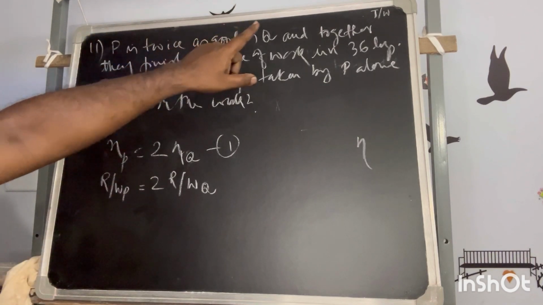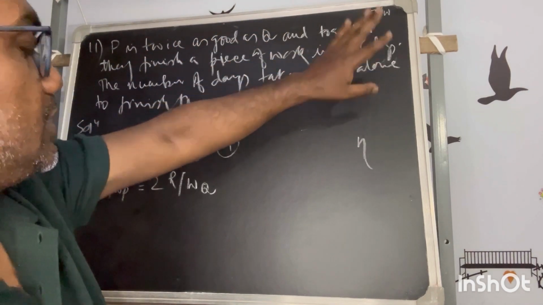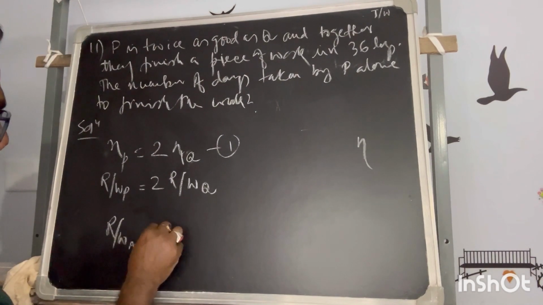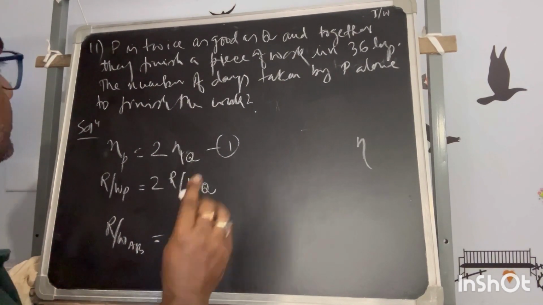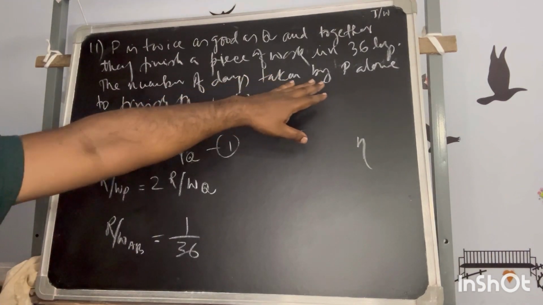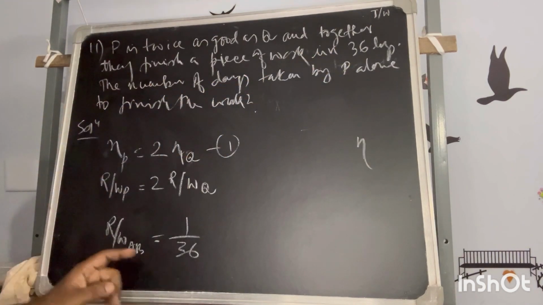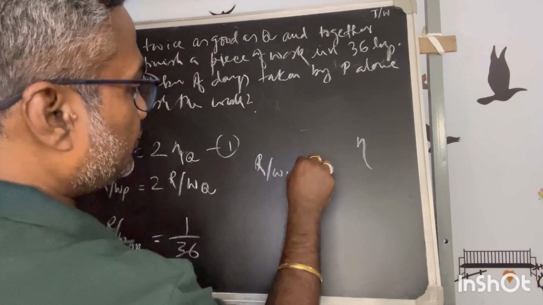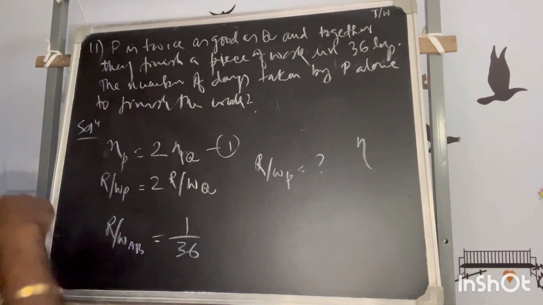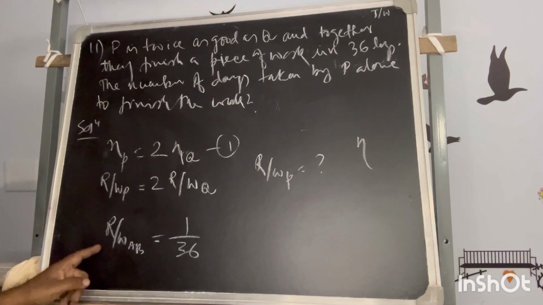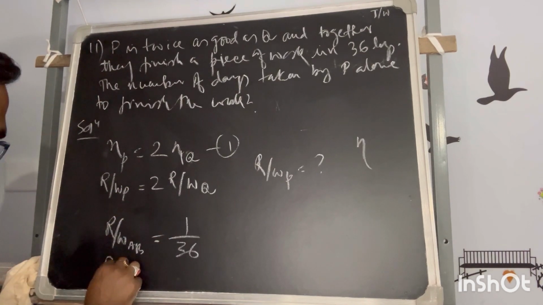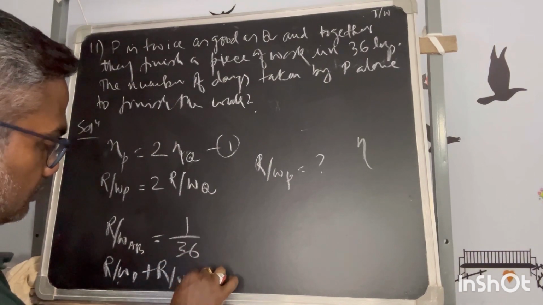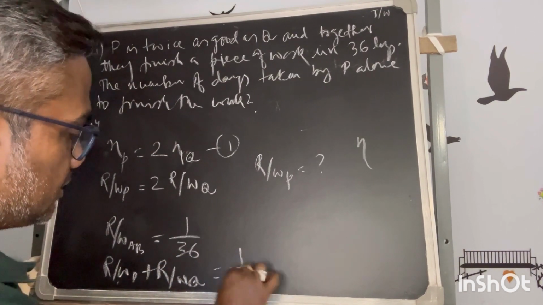Now together they finish a piece of work in 36 days. So their rate of work, P and Q together, is 1 by 36. That is also correct. The number of days taken by P alone to finish the work, so now you have to find the rate of work of P. So the rate of work of P plus the rate of work of Q together is 1 by 36.